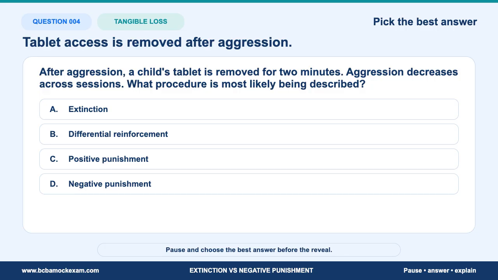Question 4. Before the answer choices pull you in, name the relation being tested. After aggression, a child's tablet is removed for 2 minutes. Aggression decreases across sessions. What procedure is most likely being described? Separate withheld reinforcement from contingent loss of a stimulus. What evidence in the stem makes one option stronger than the others? Pause now and choose the best answer.